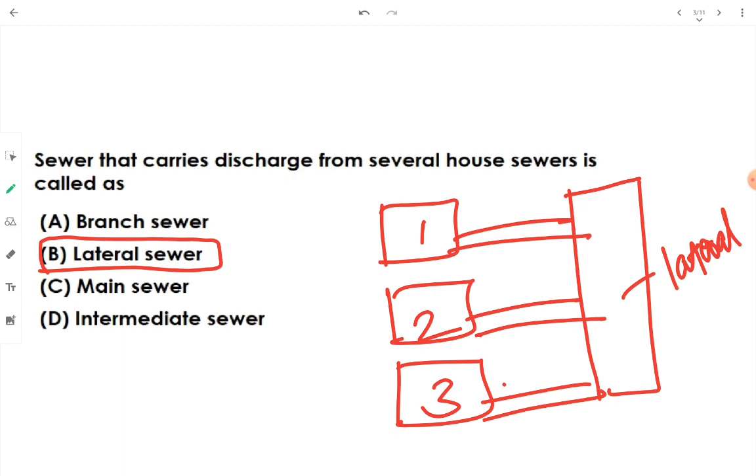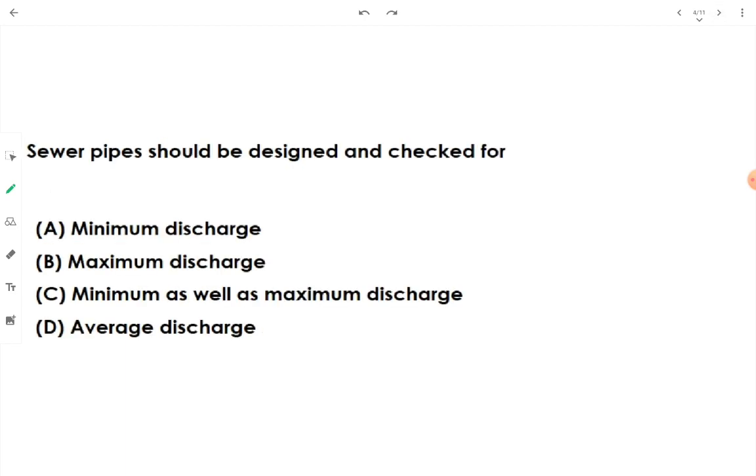Alright, let's go to question number next. Then sewer pipes should be designed and checked for. How we should design and check the sewer pipes? We should check the sewer pipes for minimum discharge. First thing, why are we checking or designing the sewer pipe for minimum discharge? The reason is, let's say in dry weather flow, if the quantity of wastewater that is being received by the sewer is very low, then a problem may arise where the solids which are present inside the wastewater may get segregated down to the bottom surface of the sewer.